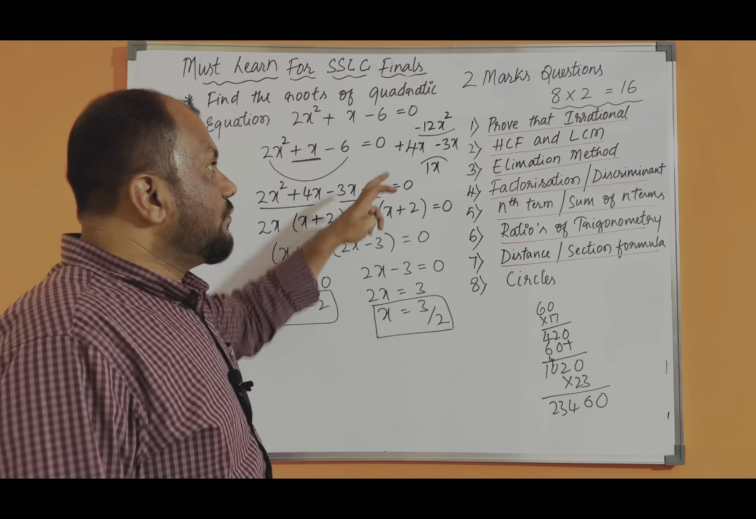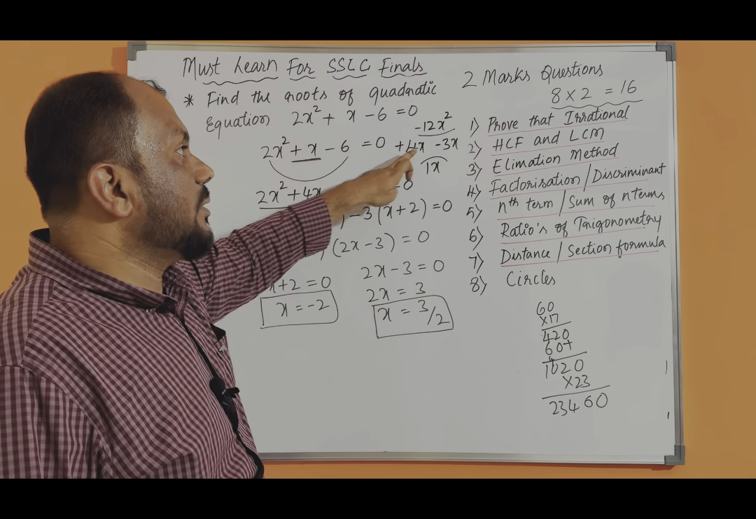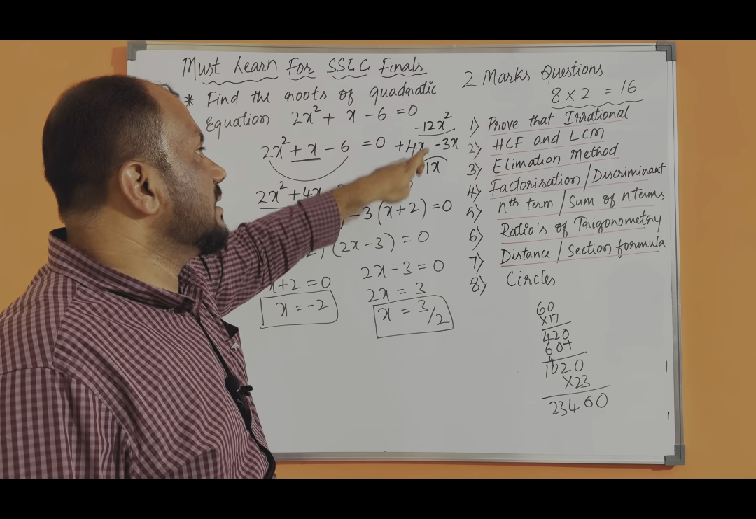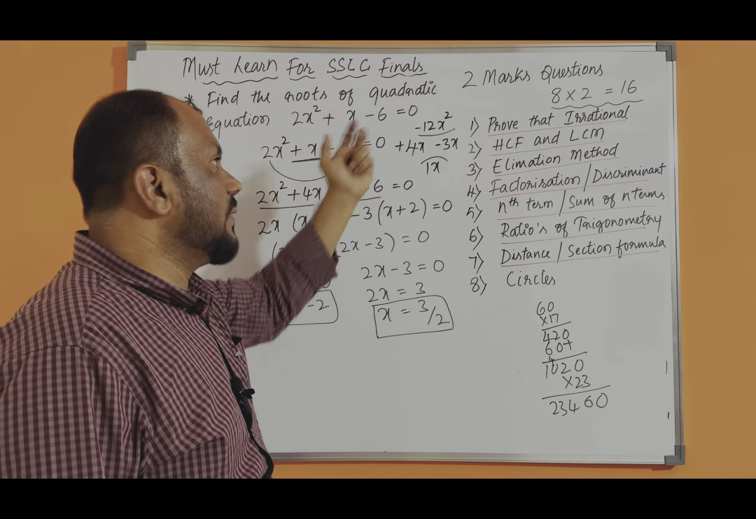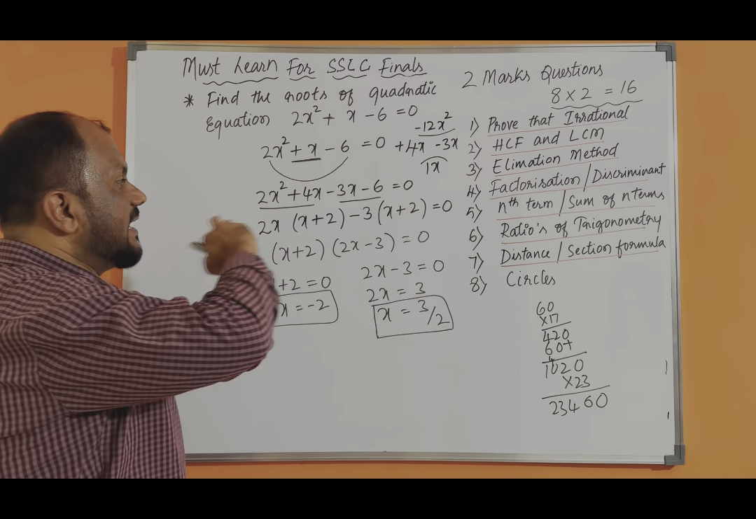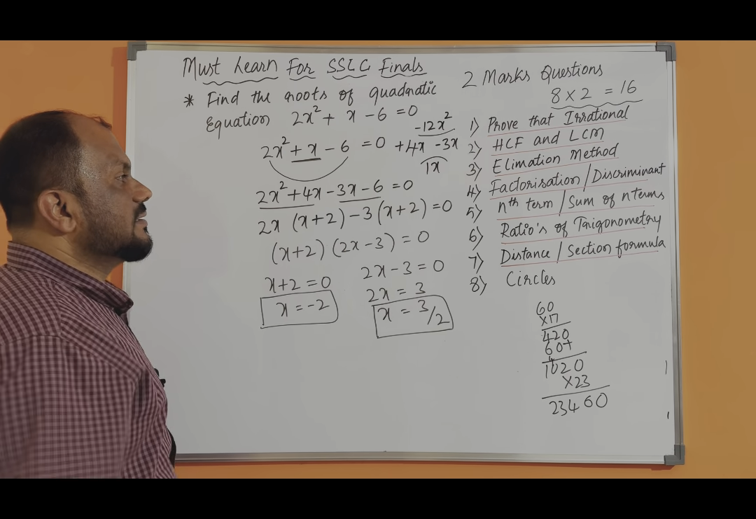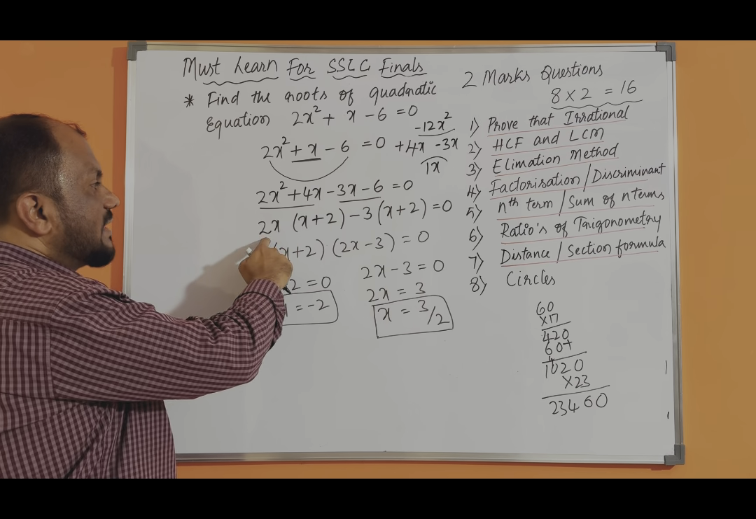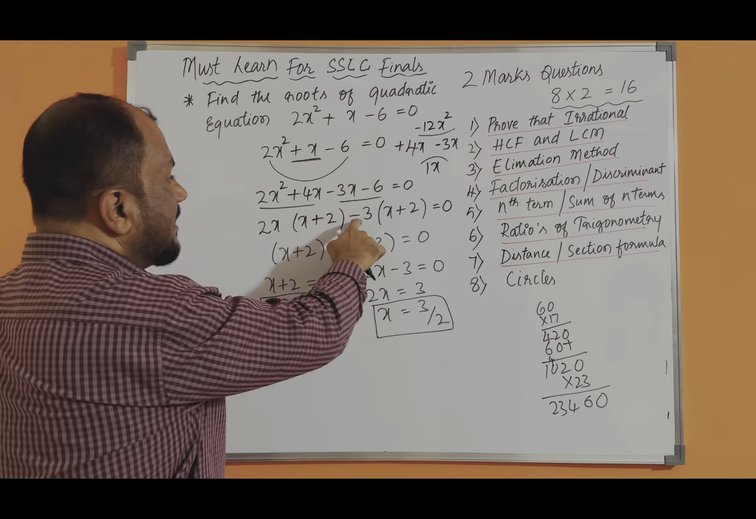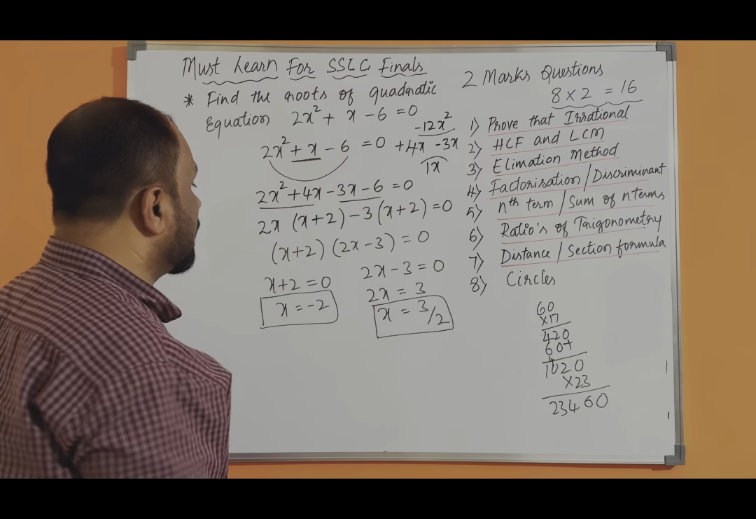So I found two factors, plus 4 and minus 3, because plus 4 minus 3 is plus 1, and plus 4 into minus 3 is minus 12, which is x into x square. I am splitting this plus x as plus 4x minus 3x. Now we take 2x common from the first two terms. We got x plus 2. Then minus 3 common, x plus 2 is equal to 0.